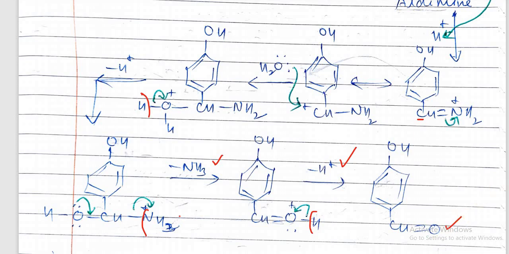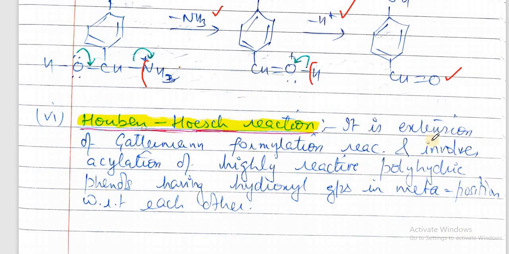This mechanism is very important. It is the Gattermann aldehyde synthesis. Similarly, we have another reaction in which the same mechanism is followed. So you can try yourself. I will just tell you its name. That is the Hoesch reaction.